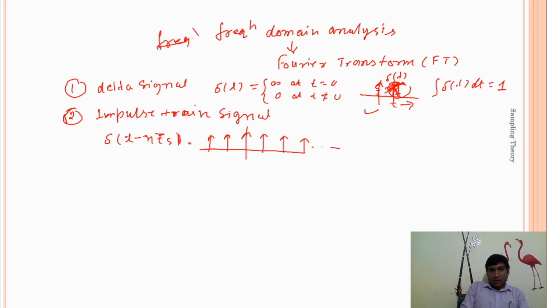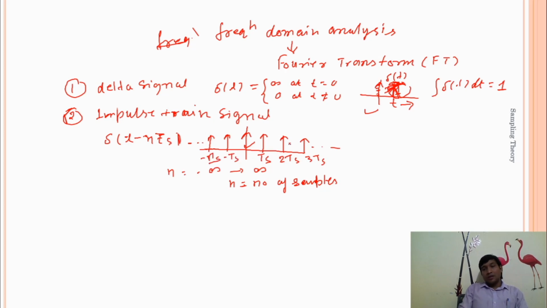Here we vary n from minus infinity to plus infinity. Basically, n is an integer value, the sample number. If n is equal to 0, this is the impulse at 0; when n is equal to 1, this is Ts; n equal to 2, 2Ts; n equal to 3, this is 3Ts. Similarly here, −Ts and −2Ts.